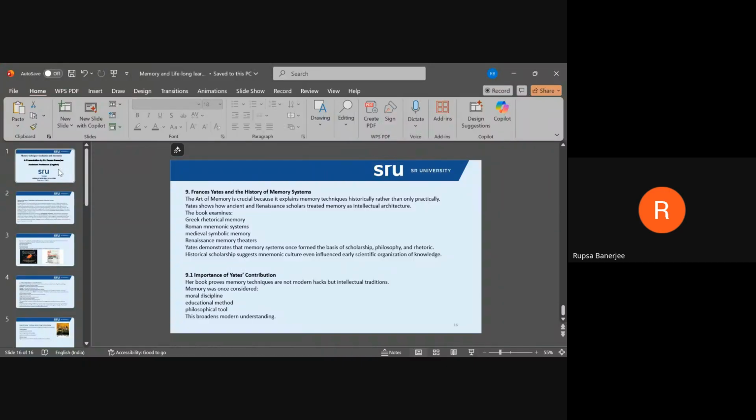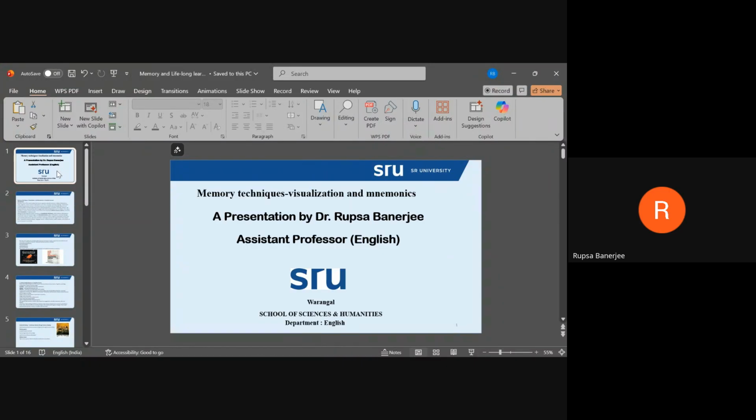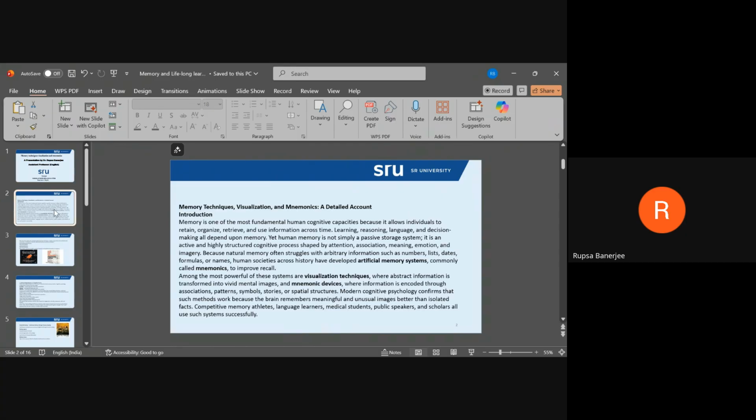Okay, so I'm just going to share the screen. I hope this is visible. Memory techniques, visualization, and mnemonics. All right. So yeah, memory techniques and visualization.